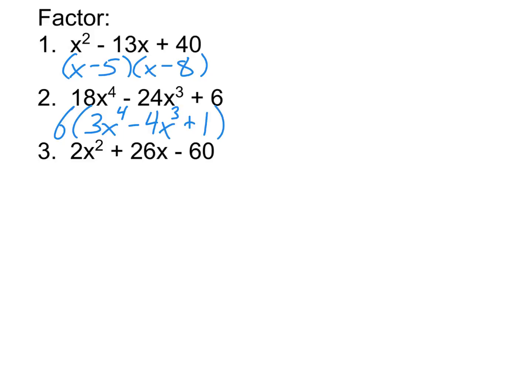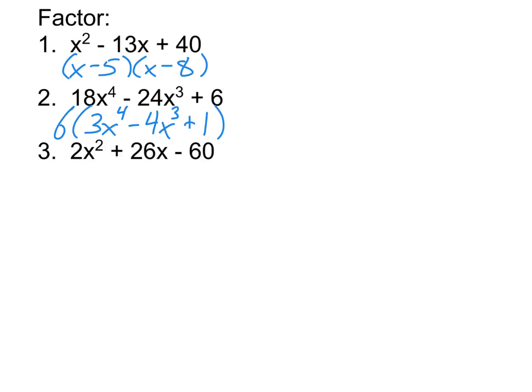Oftentimes it can be tempting to forget about that 1. But the whole idea here is that these 2 statements should be equivalent. If I wanted to check my work, I could check it by actually multiplying that 6 back to all 3 terms. If you don't have that 1 there, there's nothing to multiply the 6 to. And so we wouldn't get that plus 6 hanging on the end unless you put that plus 1. So 6 divided by 6 is 1, so we still include it.